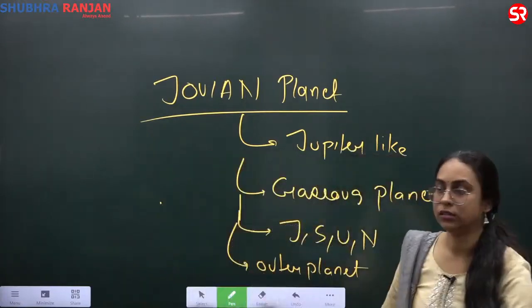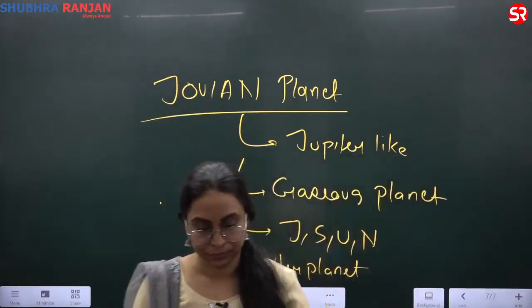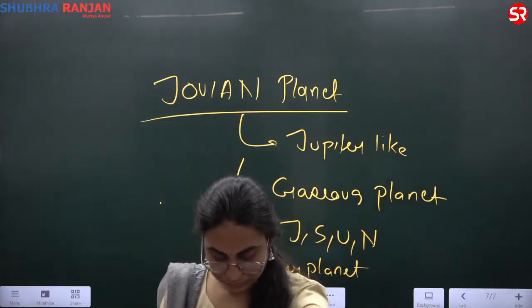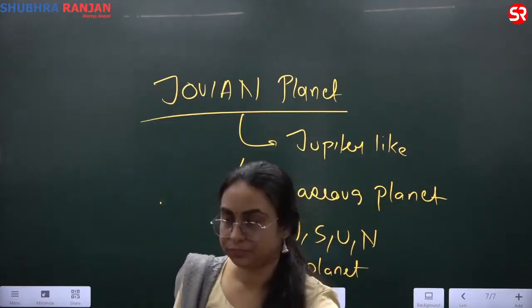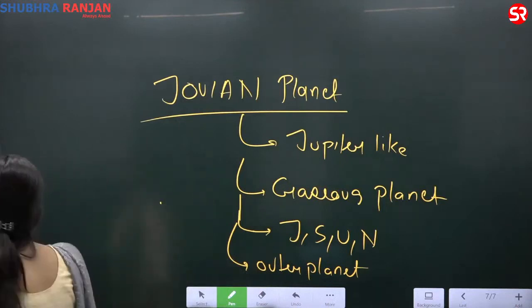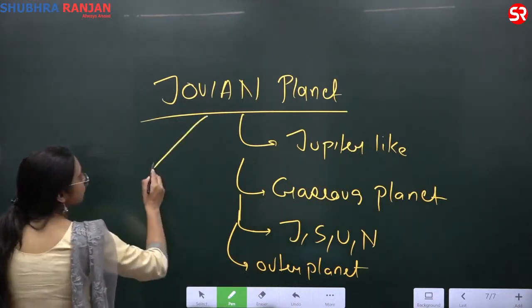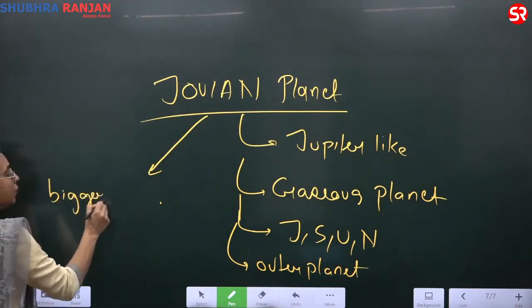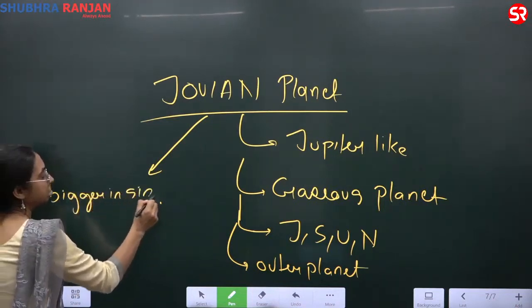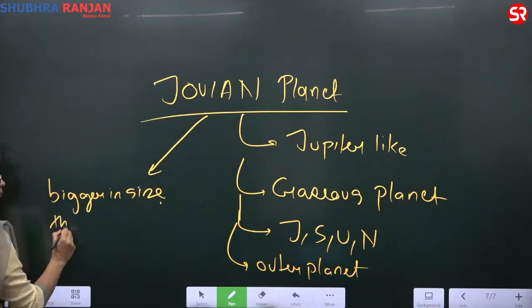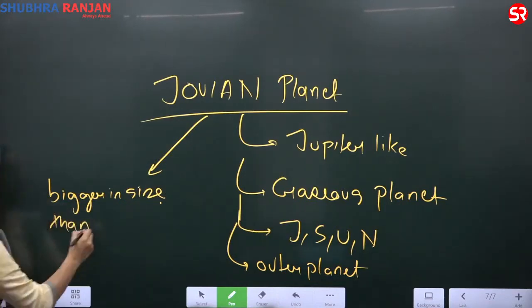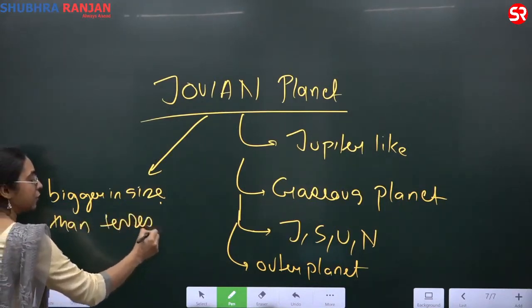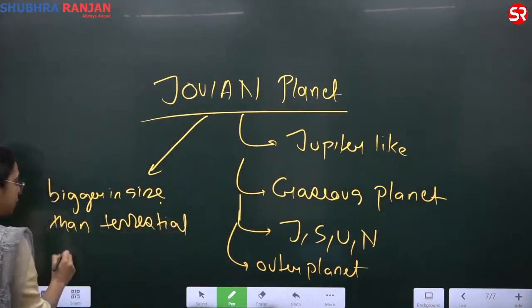You have written 4 points for Jovian planets. Okay, write one more point here. They are bigger in size than the terrestrial planets.